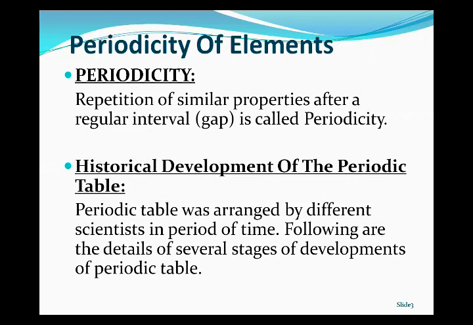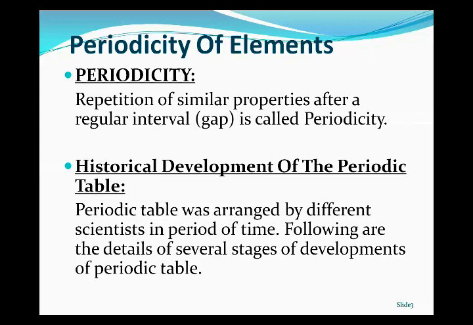The answer is that with the increase in the number of elements being discovered, chemists initiated their effort to arrange or group them on the basis of similarities in their physical and chemical properties. Such grouping was useful because it made their study easy and enabled scientists to understand the reason for such similarities in their properties. This is all about the historical development of the periodic table.